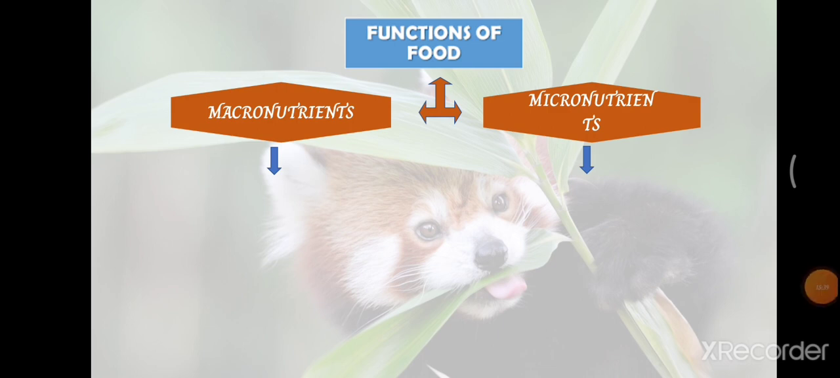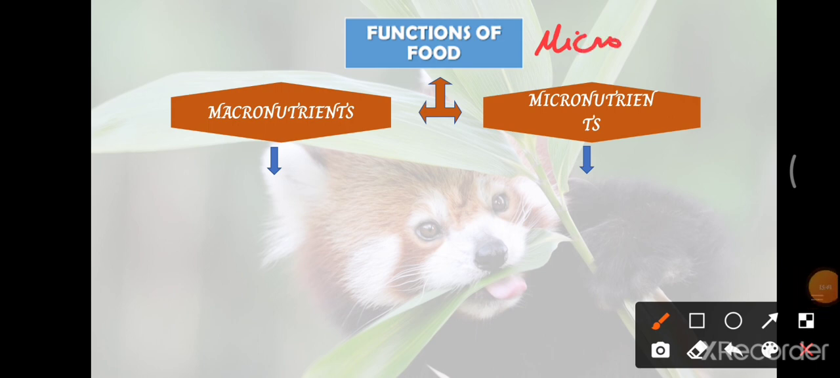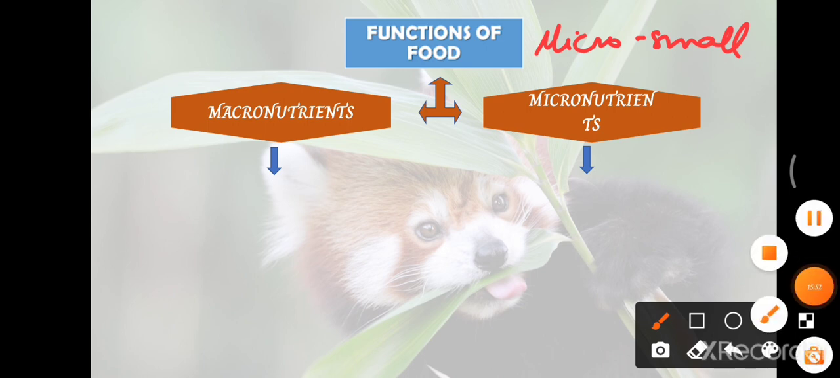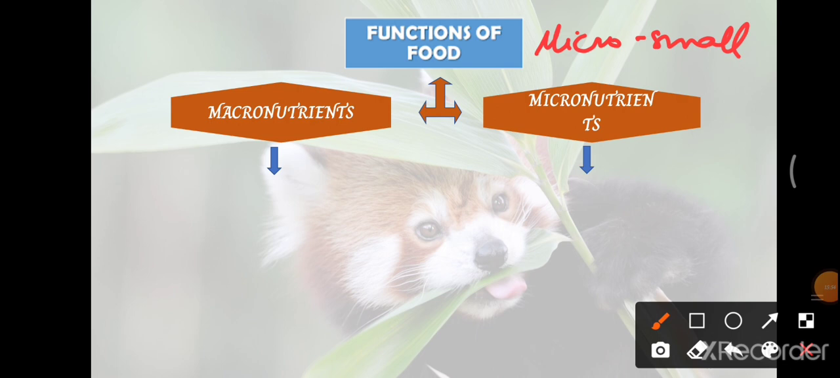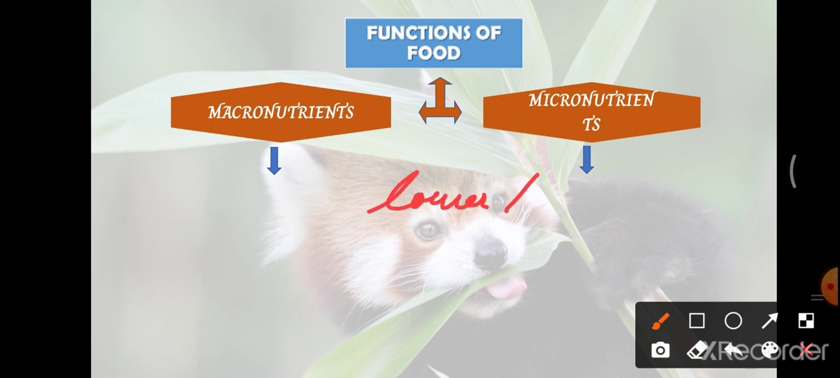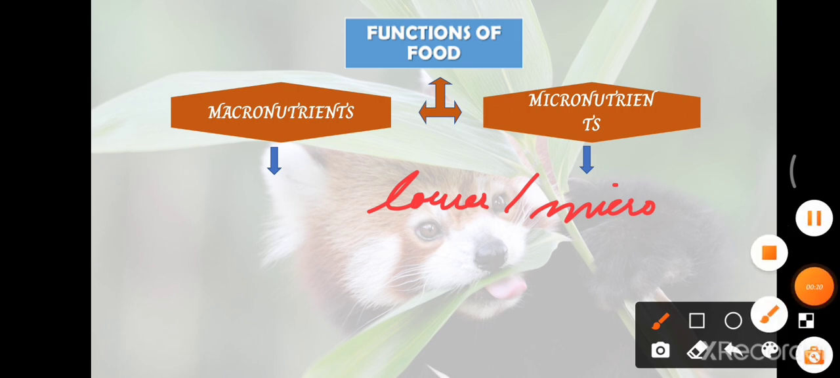Next one is micronutrients. We are familiar with the term micro, which means small. So what do we mean by micronutrients? Those nutrients which are required in lesser amounts are called micronutrients. They are required in lower or micro levels. Comparing to macronutrients, these micronutrients are required in very small amounts.